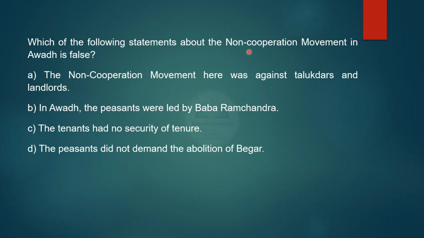Which of the following statements about the non-cooperation movement in Awadh is false? The non-cooperation movement here was against talukdars and landlords. In Awadh, the peasants were led by Baba Ramchandra. The tenants had no security of tenure, or the peasants did not demand the abolition of begar. Answer option D. The peasants did not demand the abolition of begar.